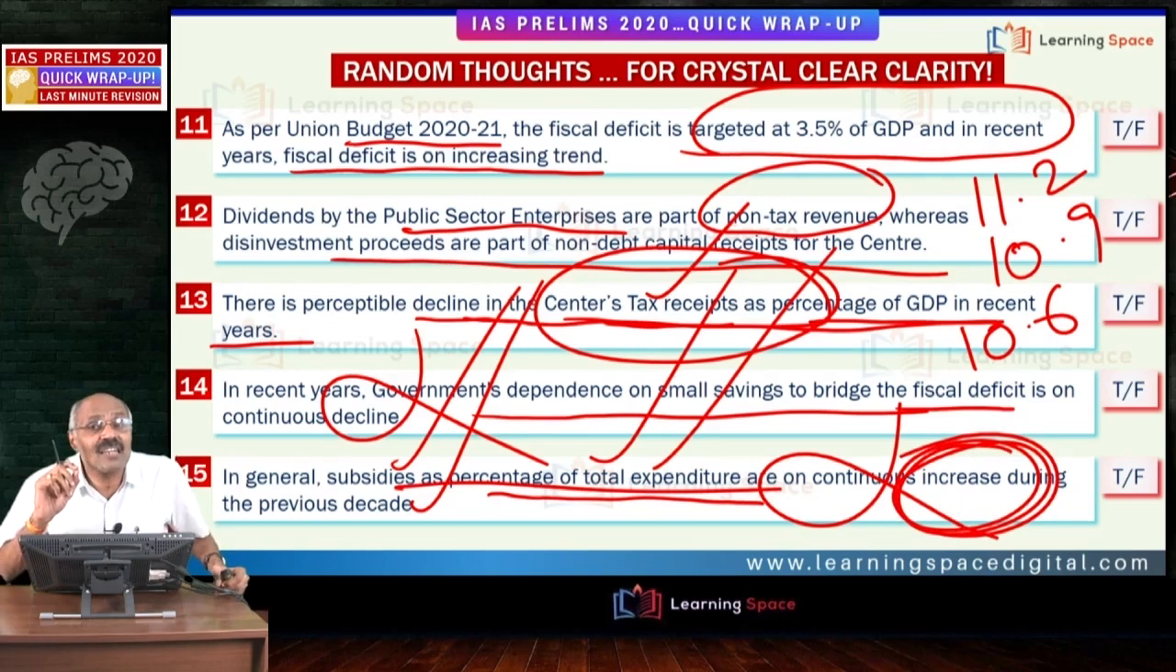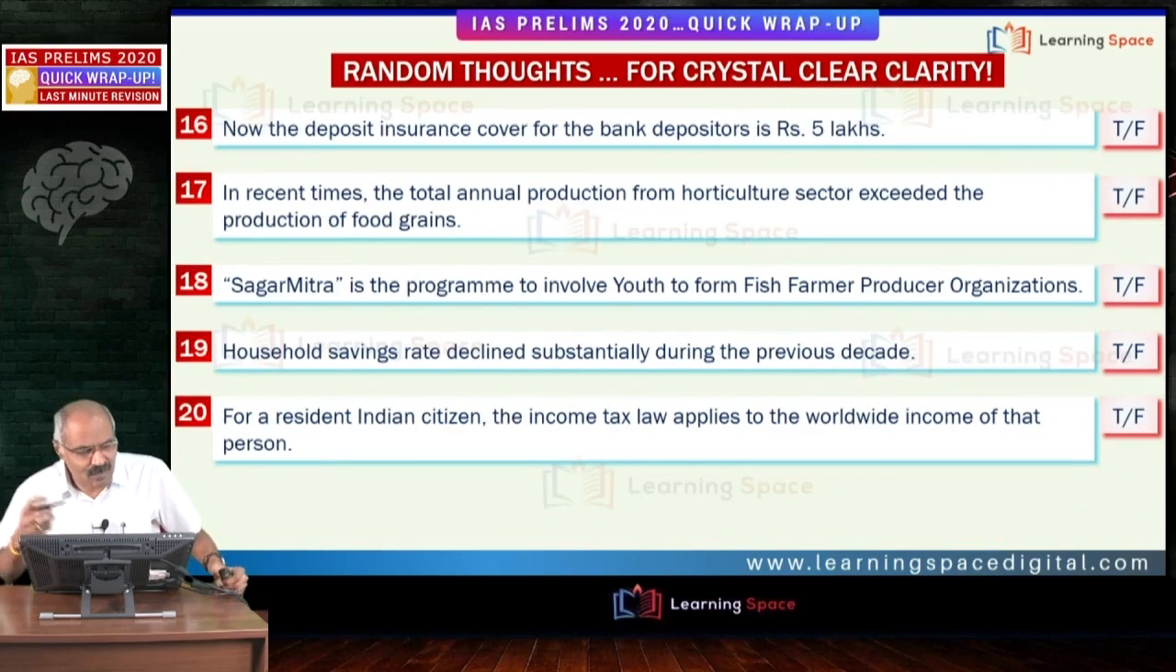One more point I would like to tell you. In recent times, the mobilization through extra budgetary resources is on continuous increase. And the third important aspect is that the union budget follows cash-based accounting but not accrual-based accounting. These 3-4 points are very, very important.